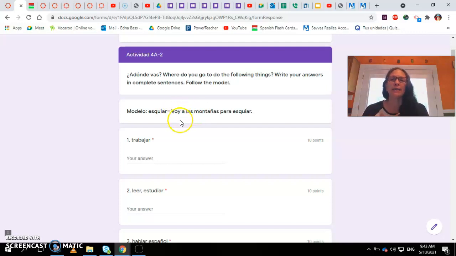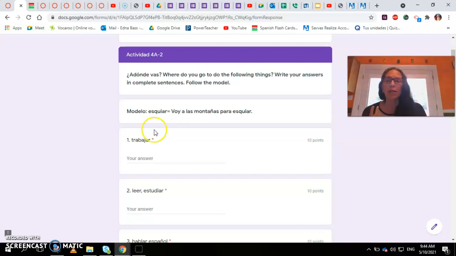So I'm going to say, voy a las montañas, to the mountains, para esquiar. That para means to, and it's like the purpose of the thing. So what am I going to the mountains for? Because I'm going to ski. Voy a las montañas para esquiar.